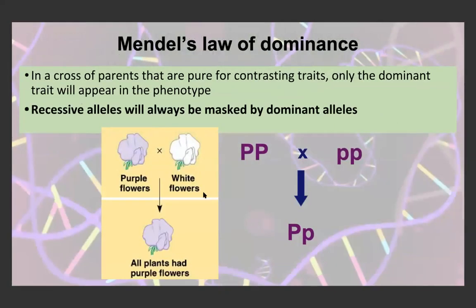Mendel's law of dominance says that in a cross of parents that are pure for contrasting traits, so one parent is pure for the dominant trait, homozygous dominant, and the other is pure for the recessive trait, homozygous recessive, only the dominant trait will appear in the phenotype. So all the offspring will be heterozygous, and they will all have the phenotype of the dominant trait, because we know that in heterozygous offspring, the dominant trait is expressed. The recessive allele is masked.